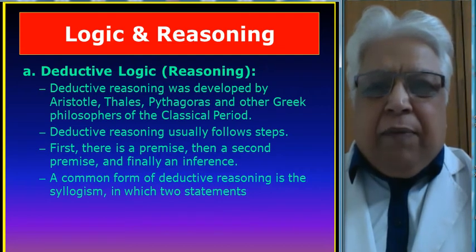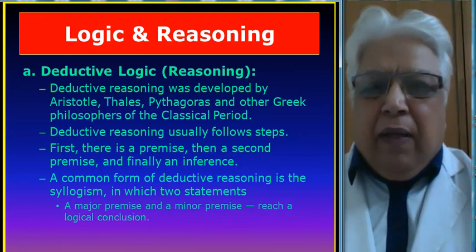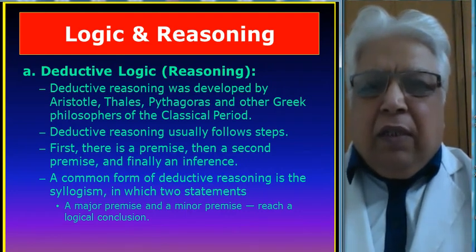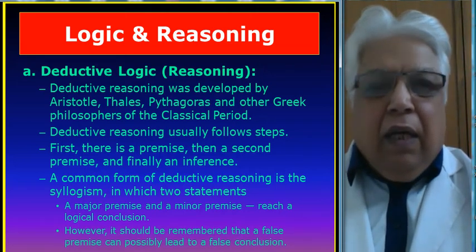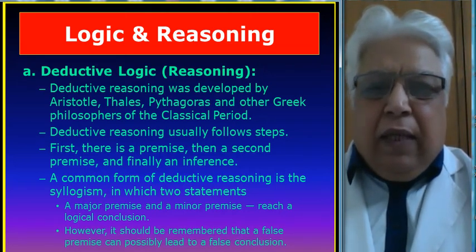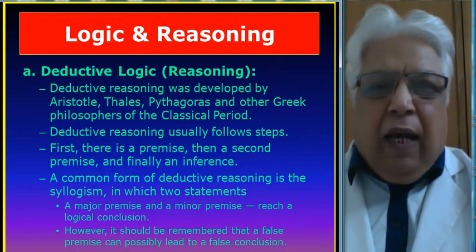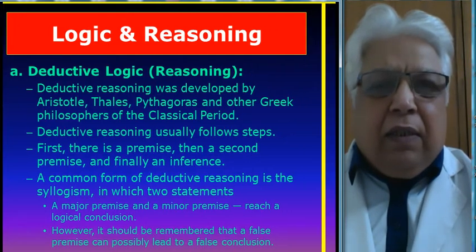A common form of deductive reasoning is the syllogism, in which there are 2 statements, a major premise and a minor premise, to reach a logical conclusion. However, it should be remembered that a false premise can possibly lead to a false conclusion.